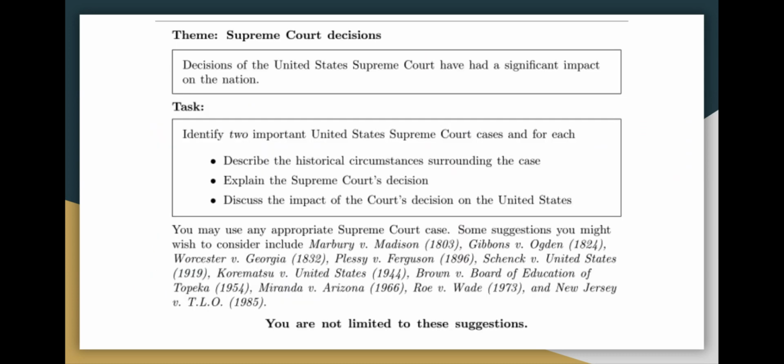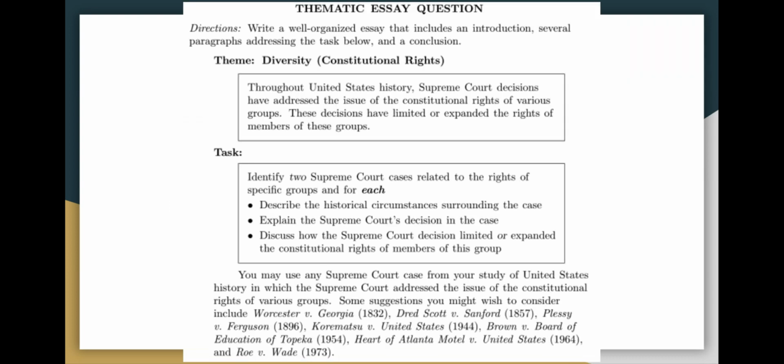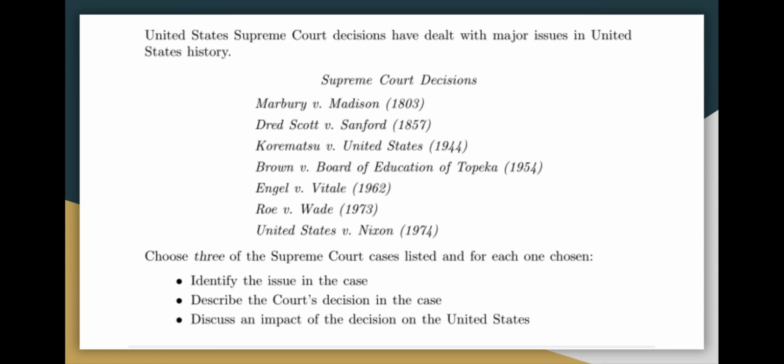So as you're thinking about your Regents exam, there's a good chance you may have to write an essay about this. They've done this before. You might have to identify 2 Supreme Court cases, talk about the historical circumstances, what the decision was, and what the impact was. You also might need to talk about how they relate to constitutional rights of a specific group of people, like minorities or women, or identify the impact of the decision on Americans.